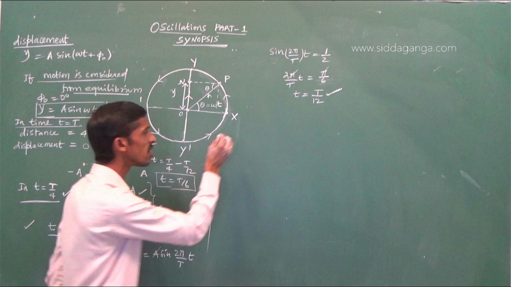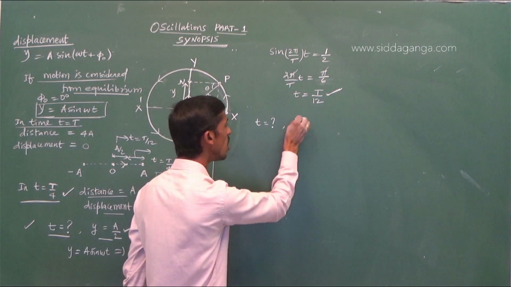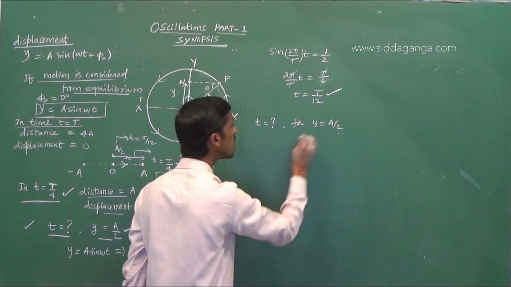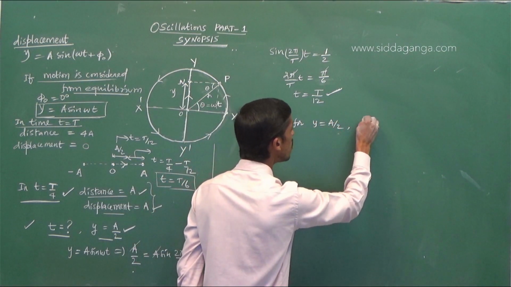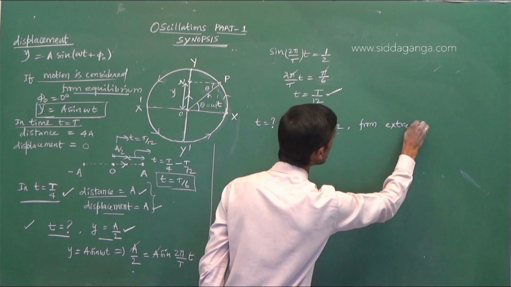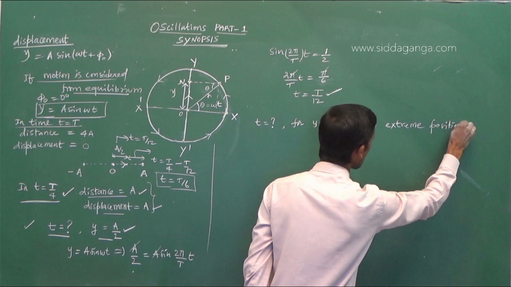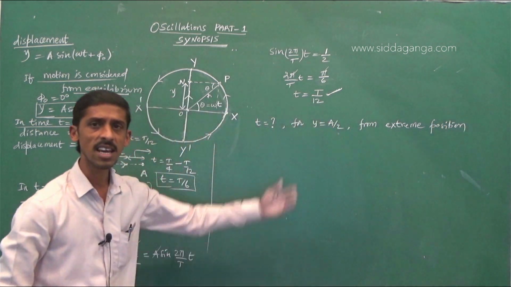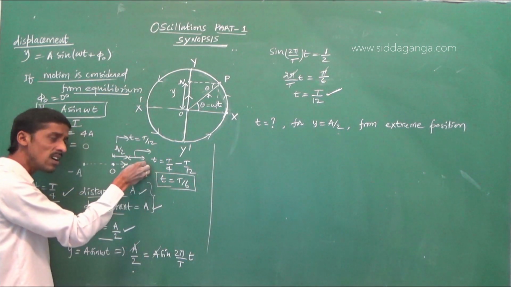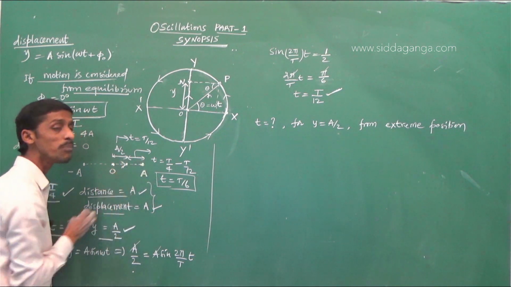Now the question: what is the time taken by the particle to cover a distance equal to half of the amplitude from the extreme point, if motion is started from the extreme position? When time commencement is from the extreme position, that means from the extreme point towards equilibrium, how much time does it take to travel half of the amplitude distance?